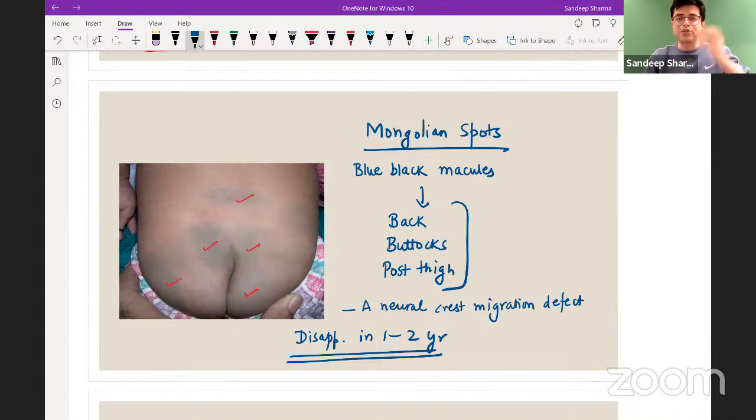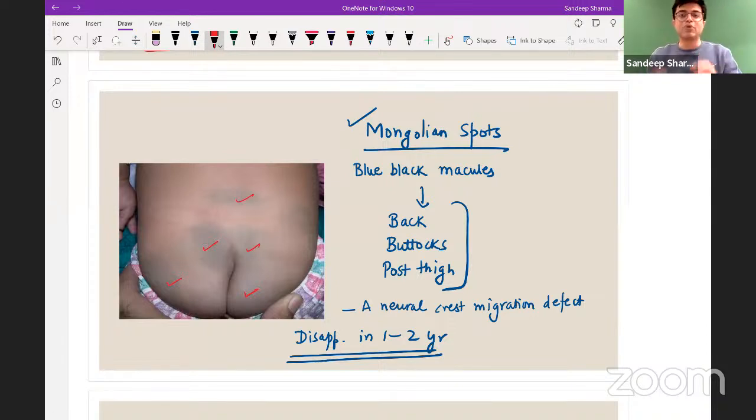So as compared to other transient phenomena which disappear in a few days, Mongolian spots take a longer time to disappear. So if the MCQ examiner says that which neonatal phenomena disappears much later beyond infancy, the answer will be Mongolian spot.